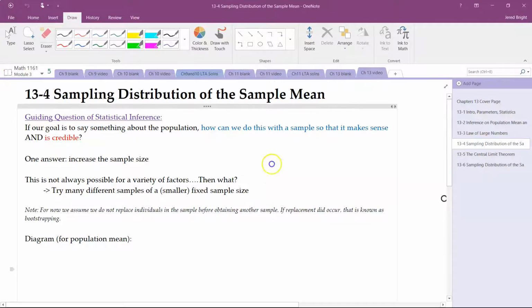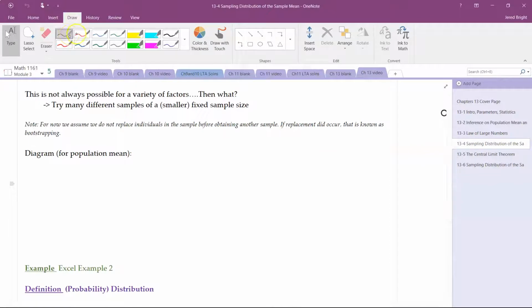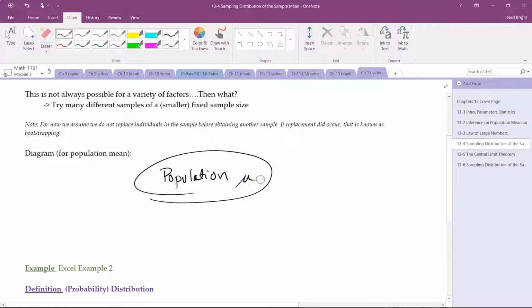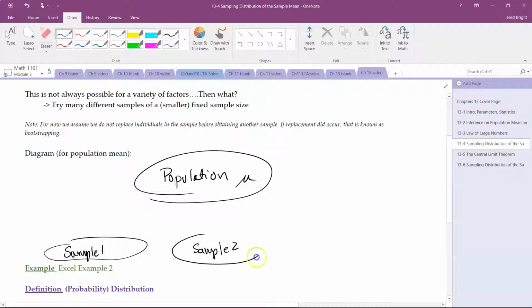So the idea here, as a diagram, is that we have a population parameter that we're trying to make an inference on, maybe your population mean, mu. What we do is look at a bunch of samples: sample 1, sample 2, and then many more, maybe up to sample 1000.